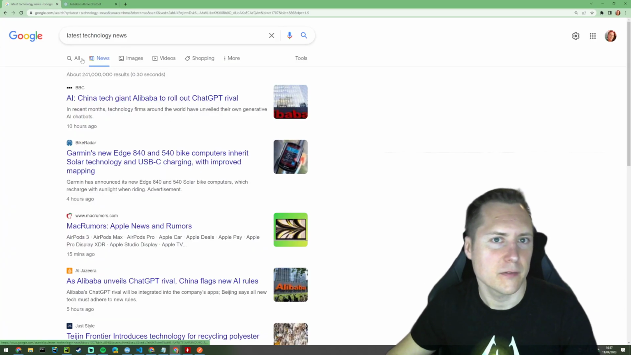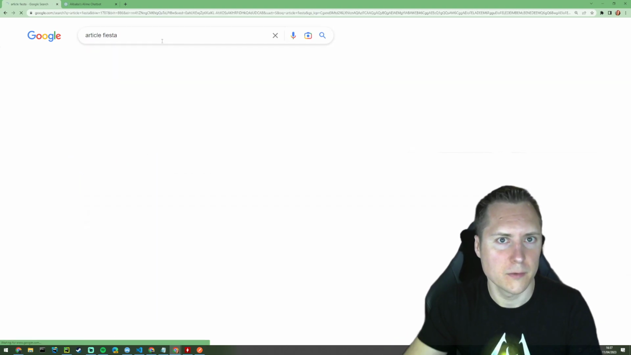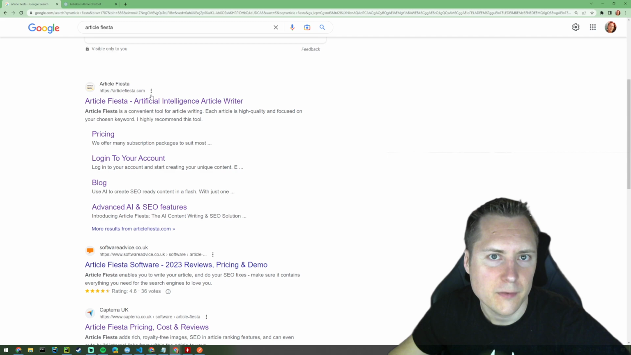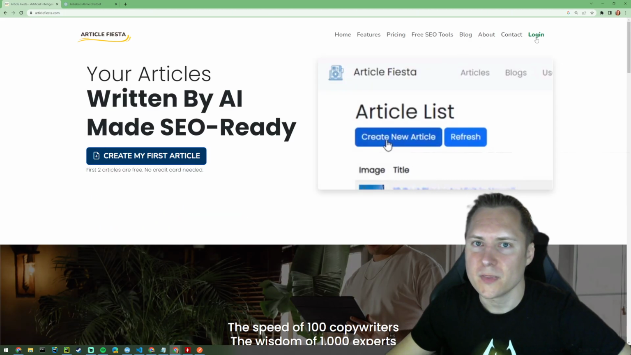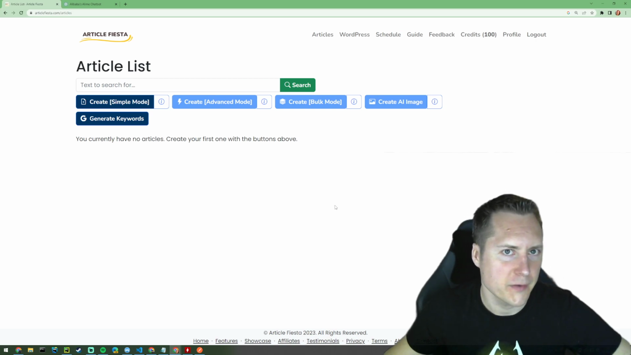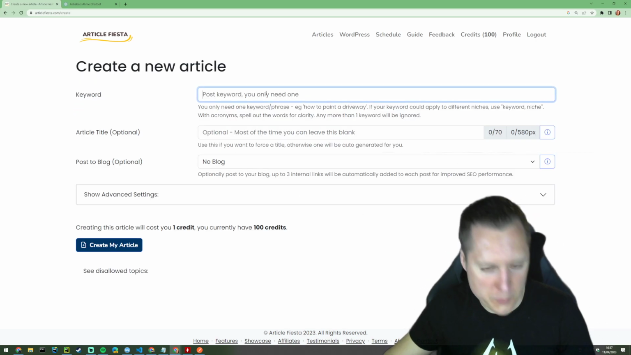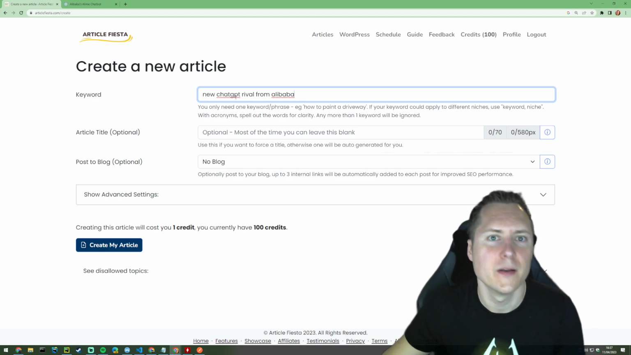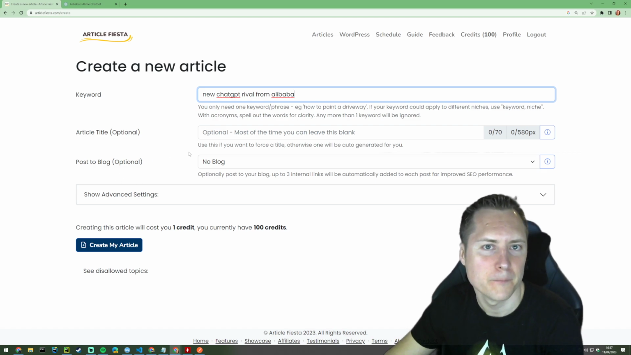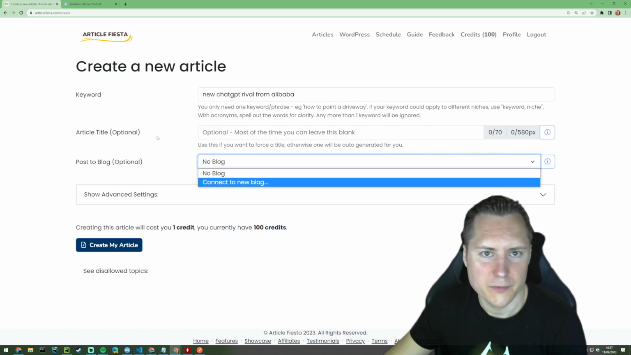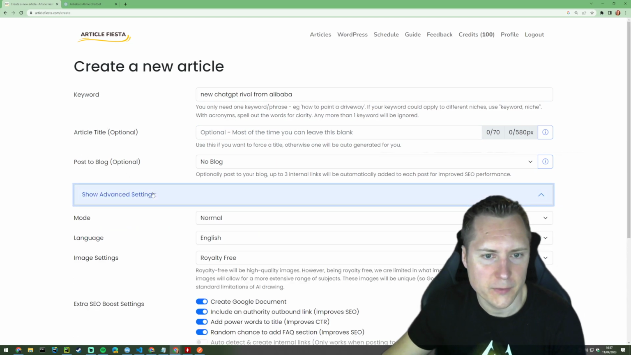So instead of Googling for latest news, let's Google for Article Fiesta. Scroll down past my things, and here we go with the top search result. So I will log into Article Fiesta here, and I'll be creating a new article today. If you remember, I stuck in my copy buffer the new ChatGPT rival from Alibaba. This account I don't think it's got any blogs. I'm not going to bother with a title because I'll just let it make it for me.